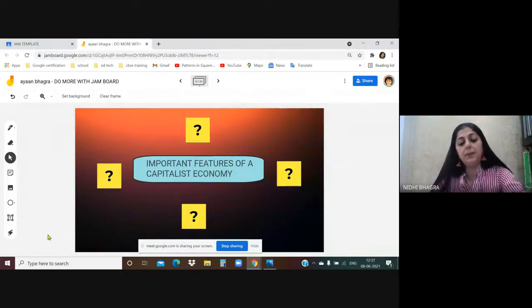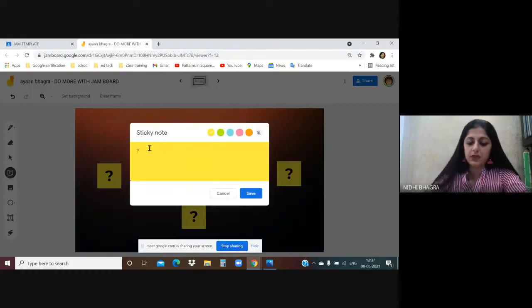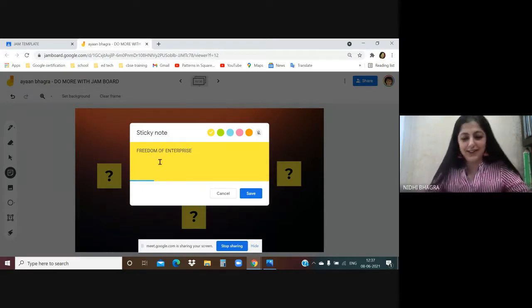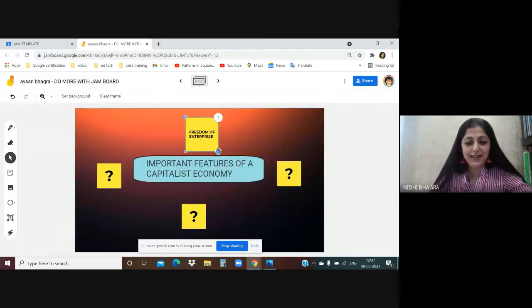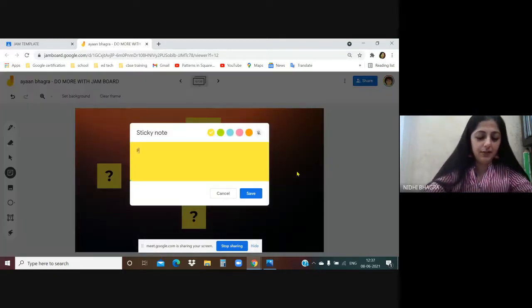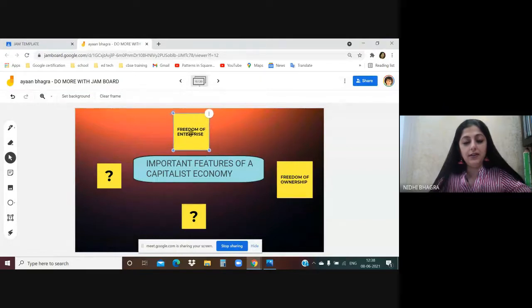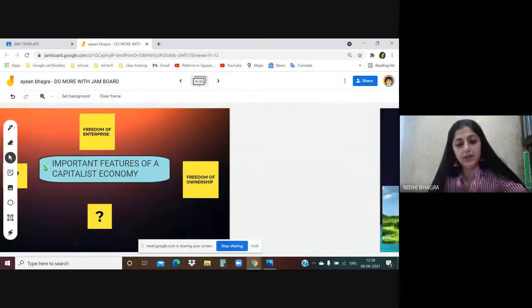Important features of a capitalist economy. There are certain points which teachers are looking for. So they'll just choose a background, choose a shape tool, text box, and the sticky note. The child will open the sticky note, remove the question mark, and write freedom of enterprise. I've done a little bit of research on each subject. Freedom of enterprise, then freedom of ownership. This way, the child will write down all the points and will go on to the next template.